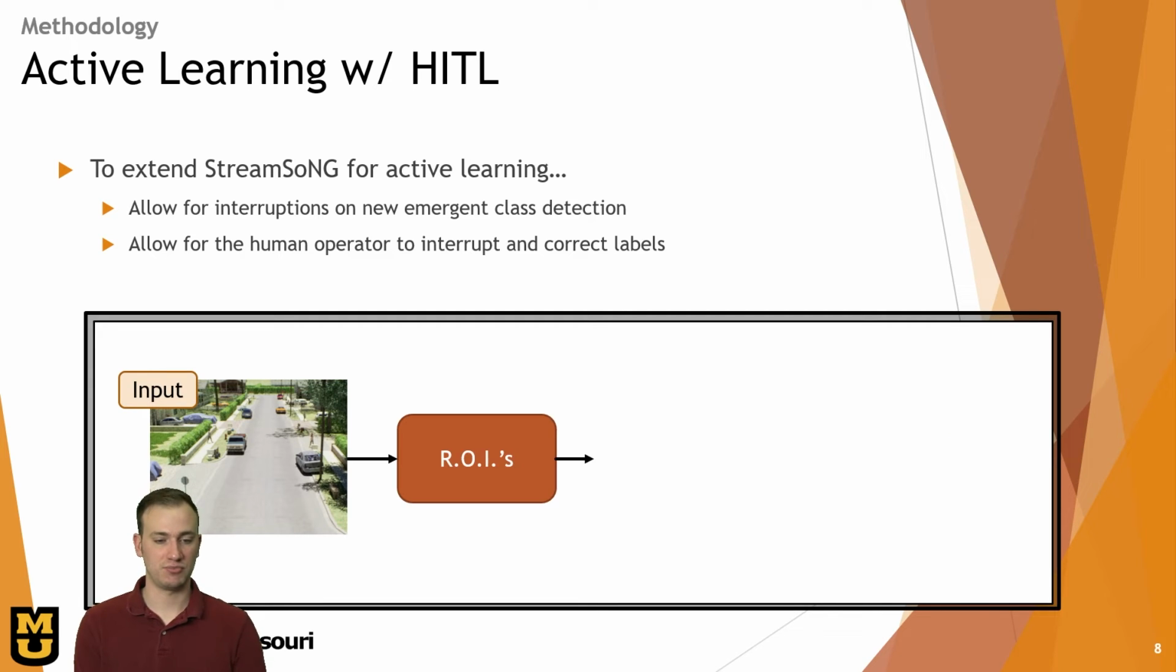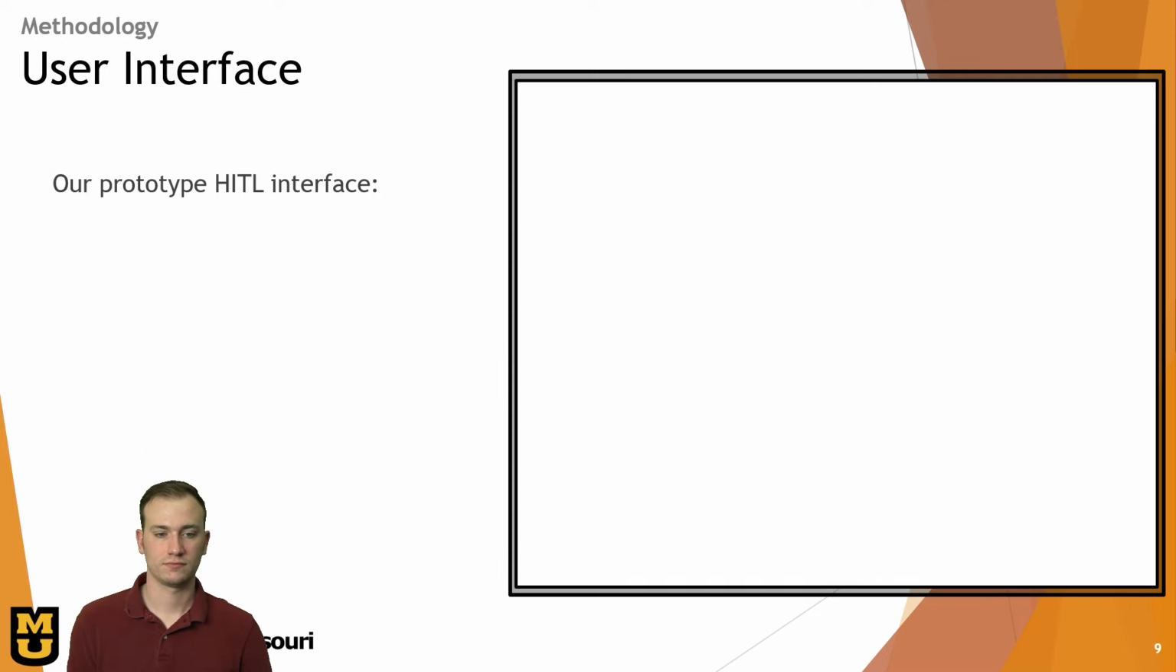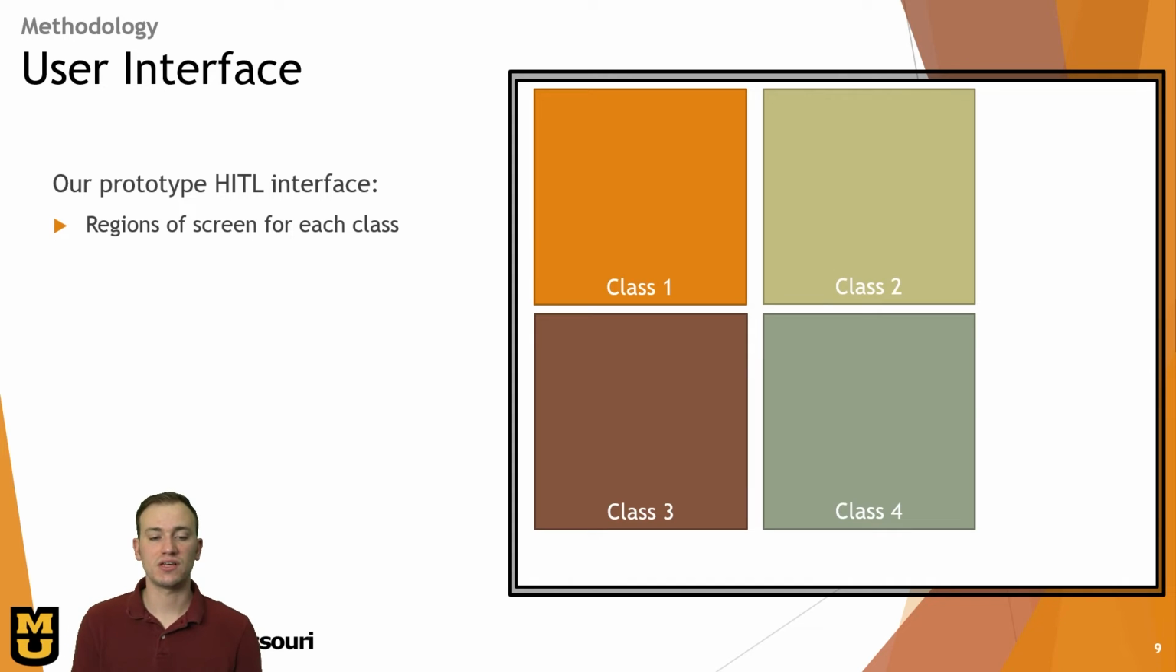So what's that going to look like? We first have our input data, we generate our regions of interest, we put this data into streamsong, it iterates. Upon finding a new class or human intervention, we pop up a user interface that allows the user to select images and correct their labels at any time. So what is the user interface that the human will be watching while the data streams in? First off, we want to establish regions of the screen that streaming data will be streaming in, specific to each class that streamsong says it is. So each of these regions will be human, car, bush, etc.